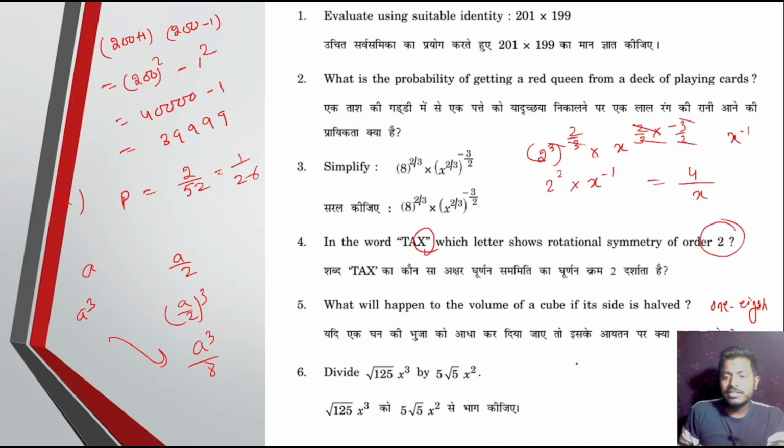Next, divide this 125 root divided by 5 root 5 x to the power 3 by x square. So that is x and ye cancel. So khali x.